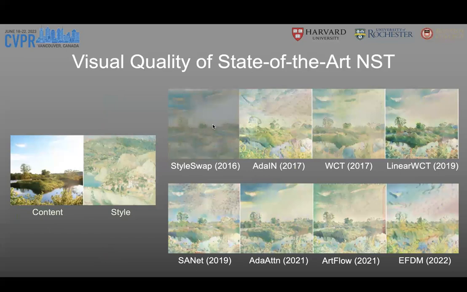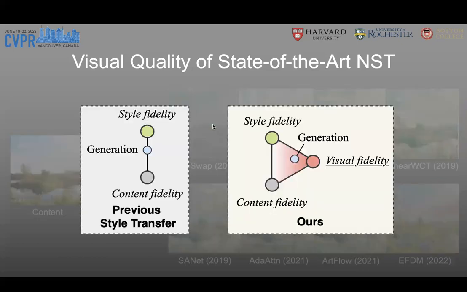Here we have surveyed many benchmark arbitrary style transfer methods from 2016 to 2022. The methods produce reasonable generations according to content and style images, but the visual quality of them is not very high. If we humans look at these images, we could easily recognize that these images are not real artworks.